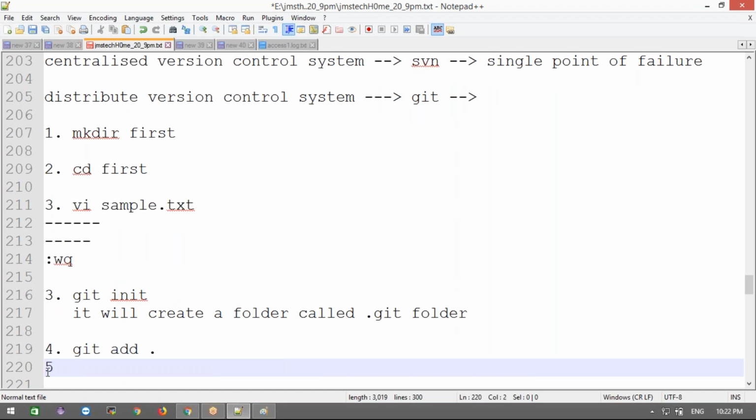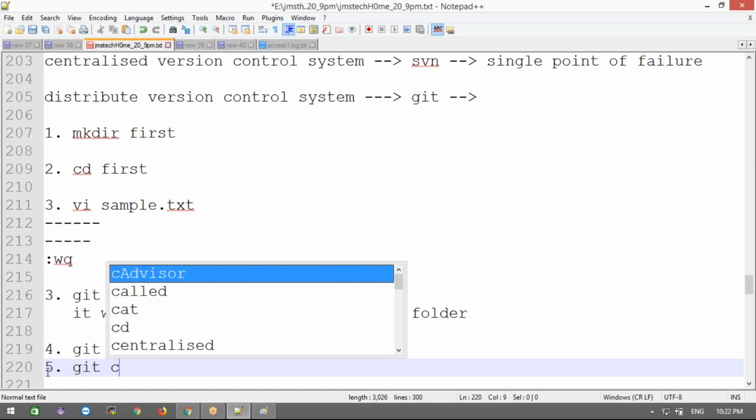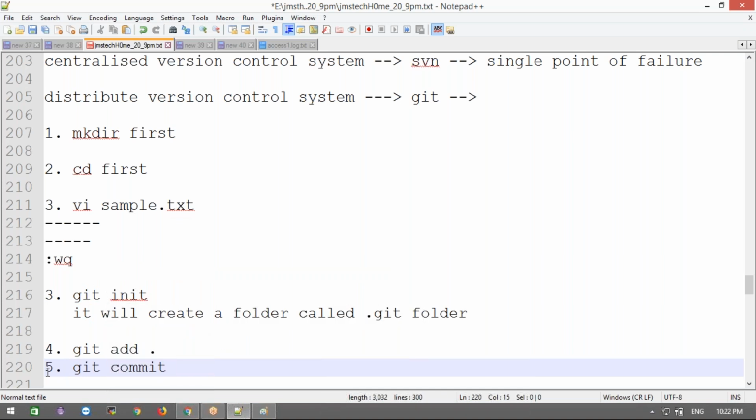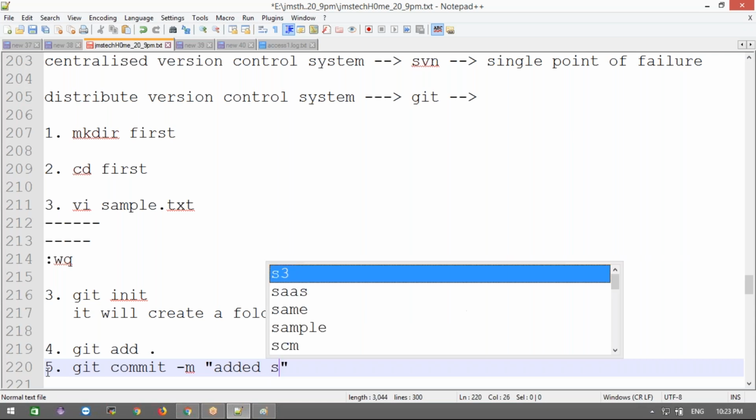Okay, then next, after that we need to commit here. Git commit means I'm submitting my files, and only after git commit are we able to push this code to my GitHub project. The -m means message. Why do we write this message? If someone sees your code and the changes you have made, after seeing this message they can understand that this person did this for this purpose. After seeing your comment, they will know what things you have done in your coding. That's the way we need to write our message.